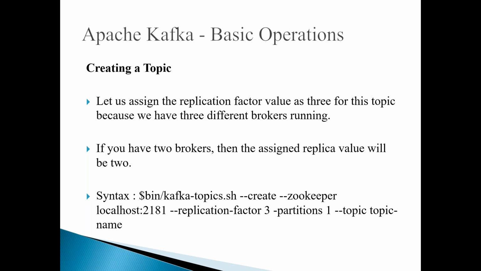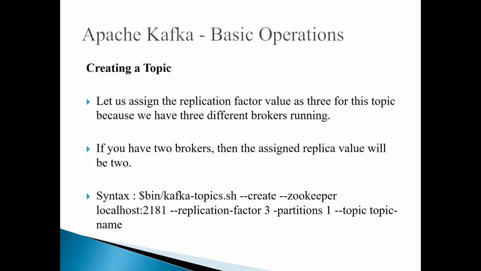Now I'm creating a topic by using kafka-topics.sh with hyphen create. I'm specifying the zookeeper details where it is running, and I'm giving the replication factor as 3 and partitions as 1. Of course, you can have either one partition or multiple partitions. It is up to you.